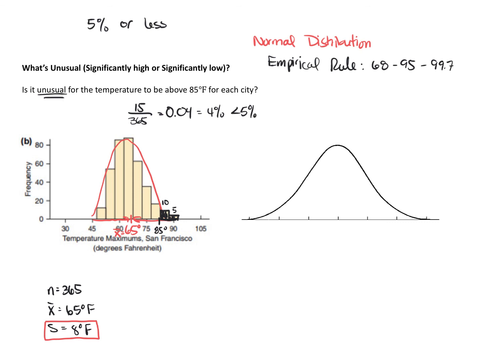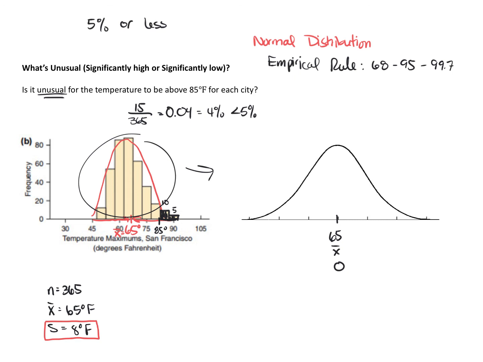So real quickly here, I'm going to translate this normal distribution to this bell-shaped curve where I'm going to mark my mean value. Your mean value is always in the center of your distribution, 65 degrees. If you're in the center, you're the mean, you're 0 standard deviations from the mean.